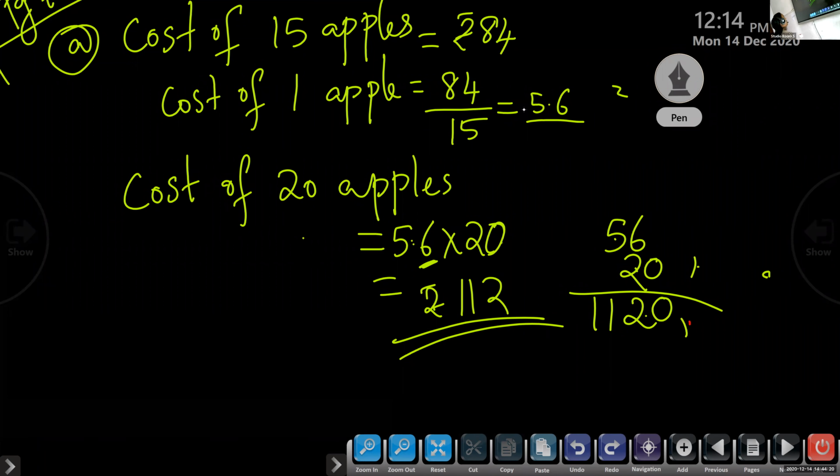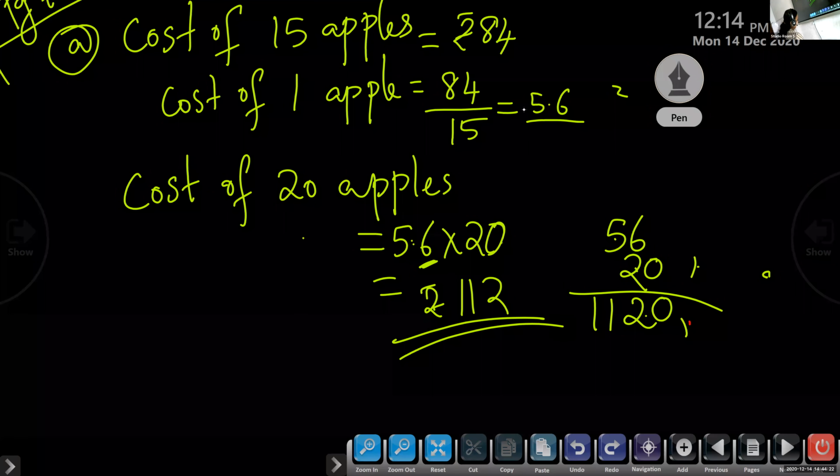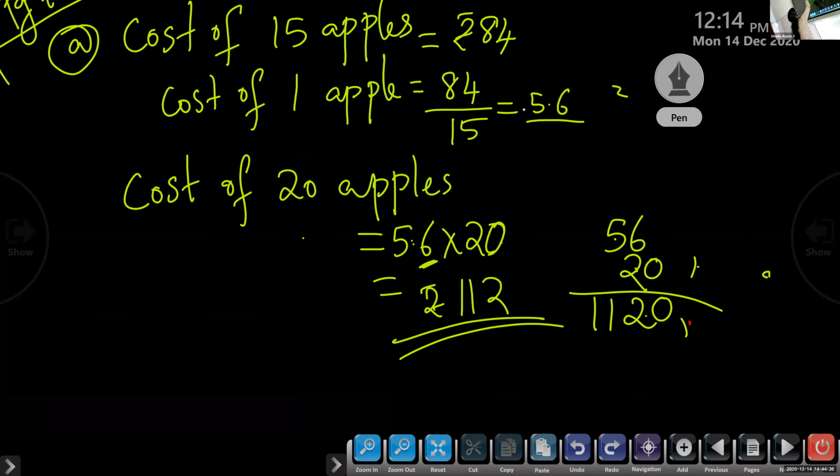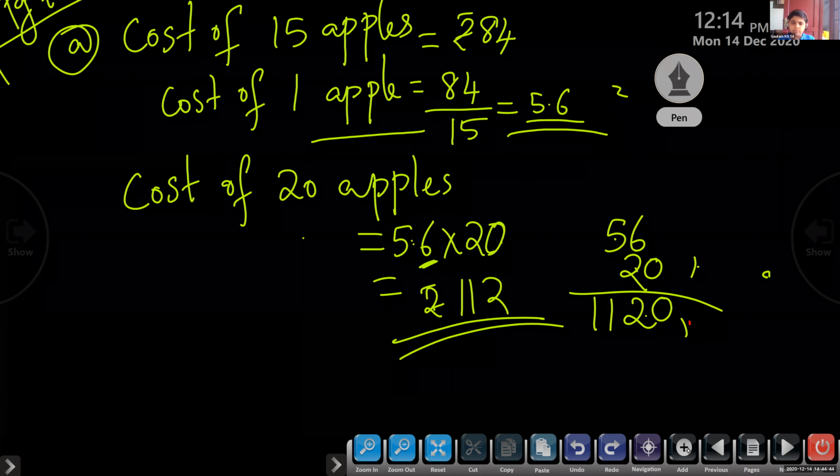Look here. We have the cost of 15 apples given as 84. So from that, what do we have to do? Cost of 1 apple. Then you will get 5.6. Then we have to find out the cost of 20 apples. So what will we do? Multiply the cost of 1 apple by 20. So it is 112. Okay.